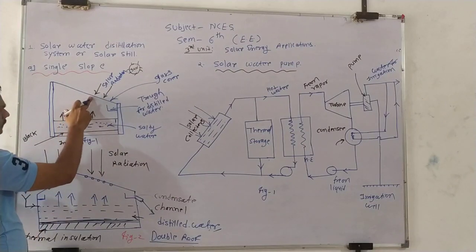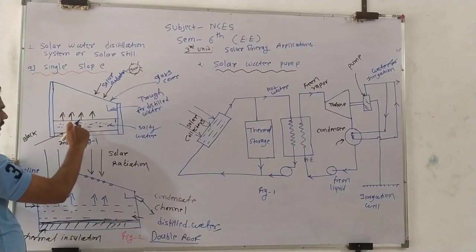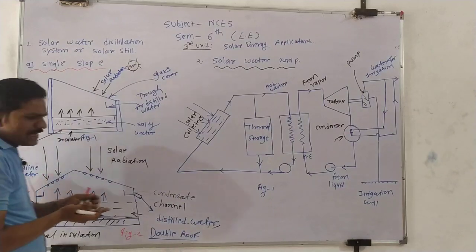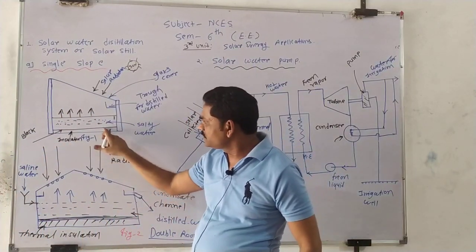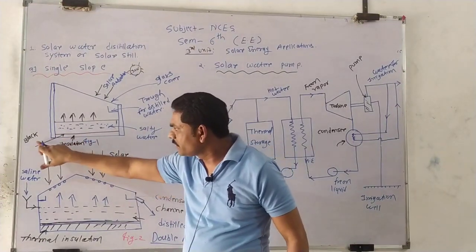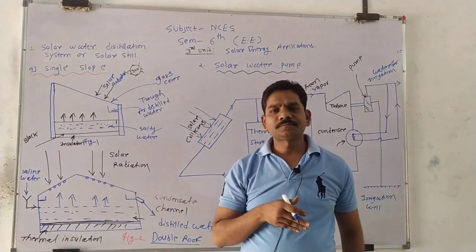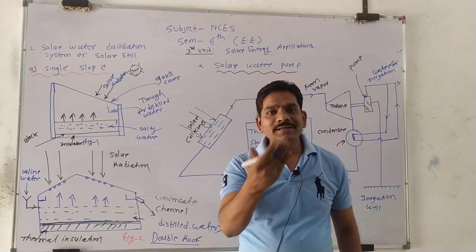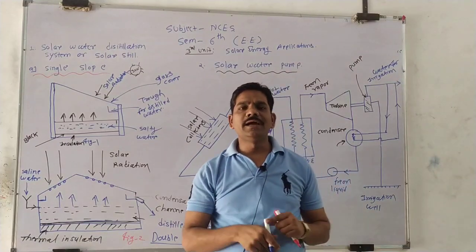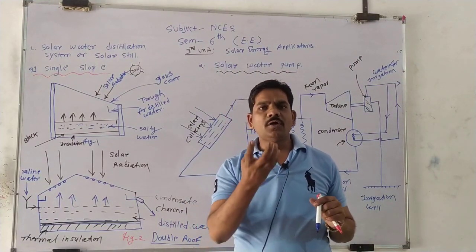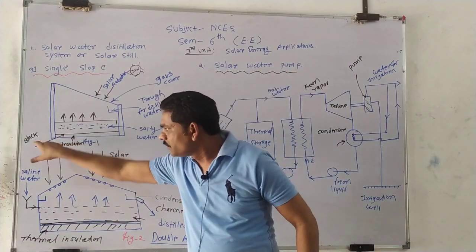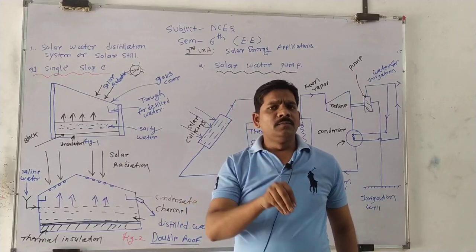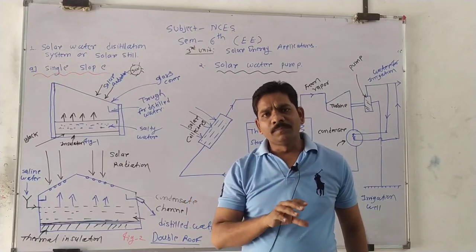From this, the radiation is transferred to the bottom portion of the solar basin. This bottom portion is coated with black material. Why provide the black coating? Because we know that a black body absorbs a lot of solar radiation. That's why at the bottom portion we make a black coating or black paint.